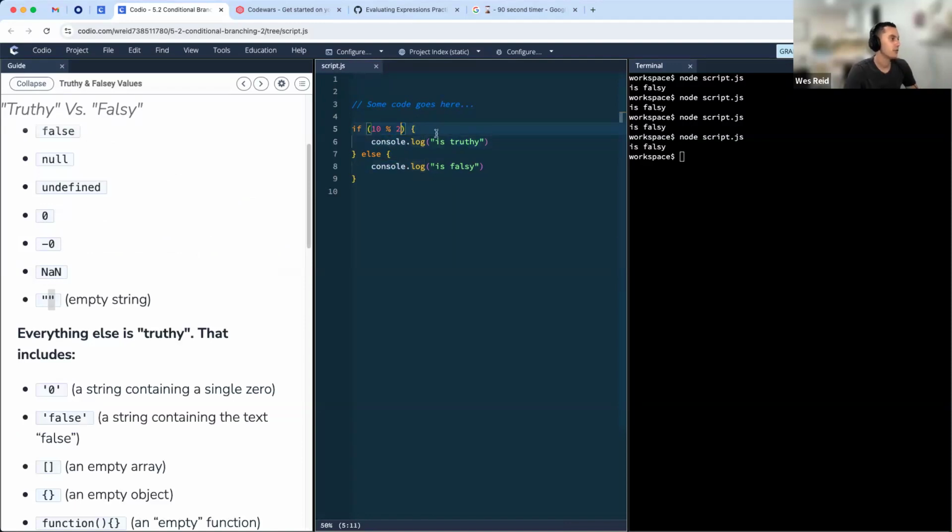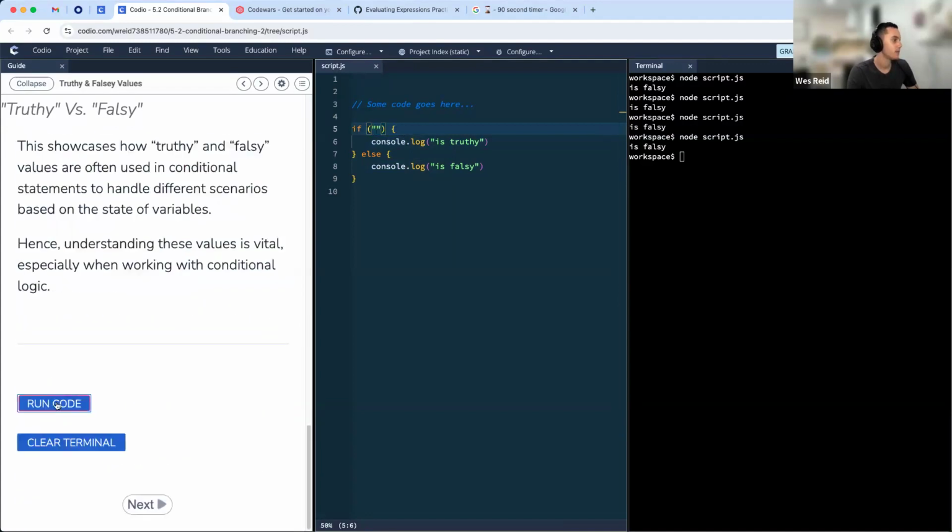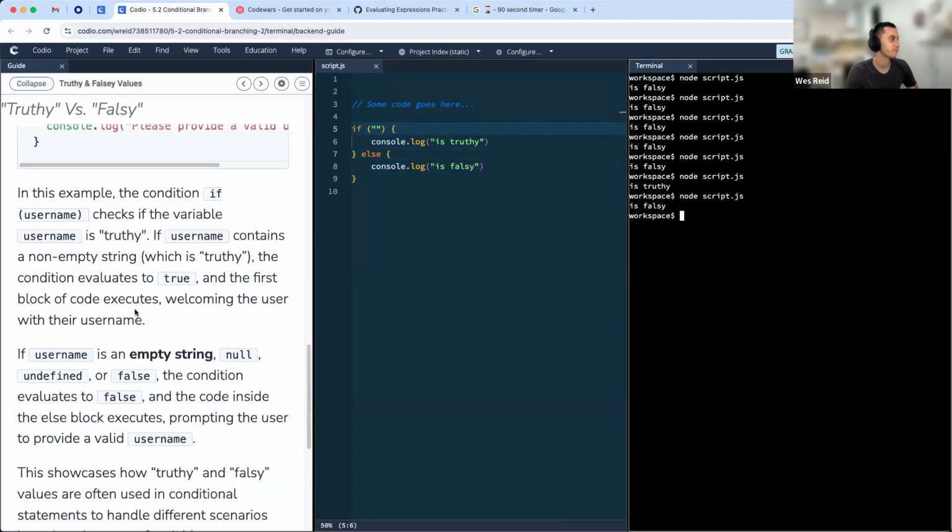An empty string will also evaluate to false. But it says empty, not just doesn't have characters. If we add a white space in here, that is a character, so that counts as truthy. But if it is literally just an empty string, it's falsy.